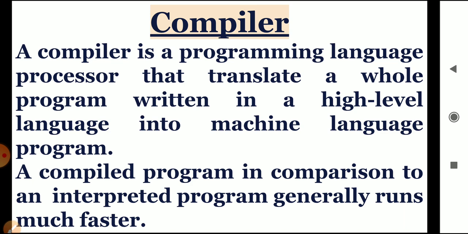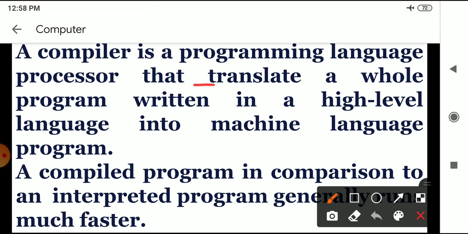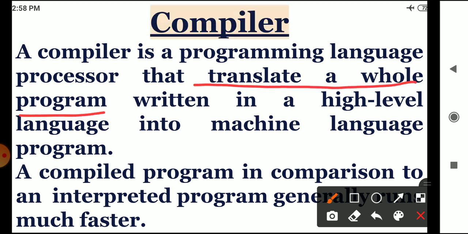First, what is a compiler? A compiler is a programming language processor that translates a whole program written in a high level language into a machine language program. Compilers, children, compile the program whole together. Okay, and the speed of a compiled program is generally more than the interpreted program.